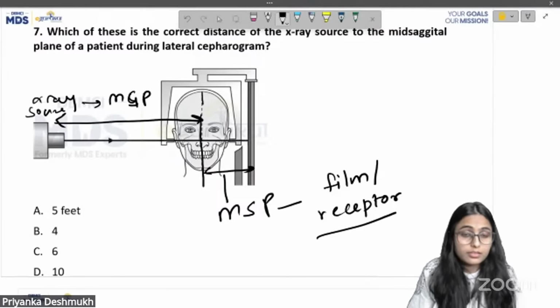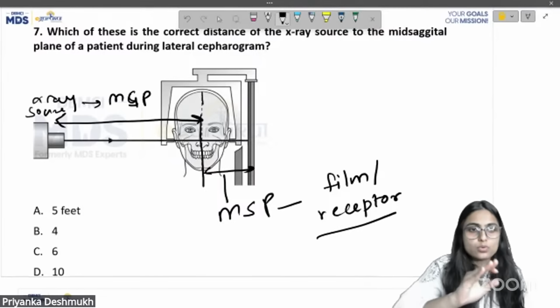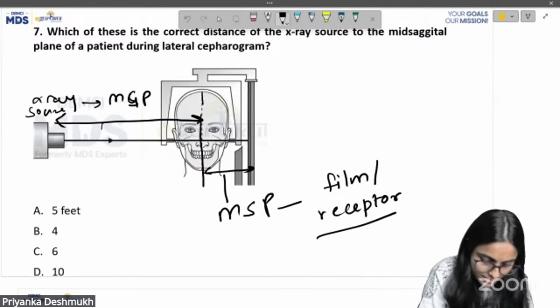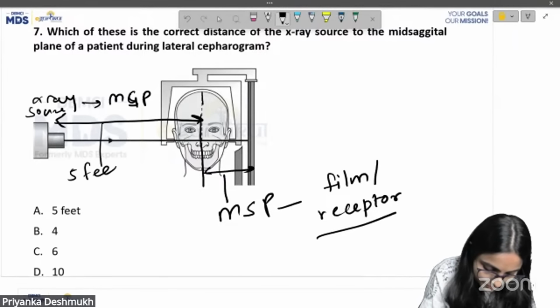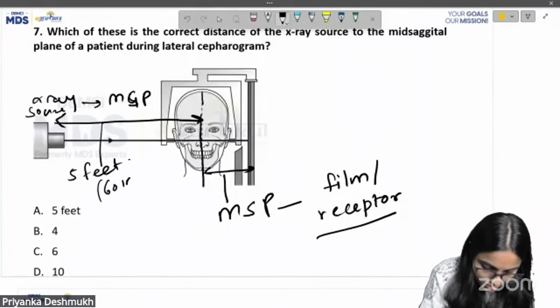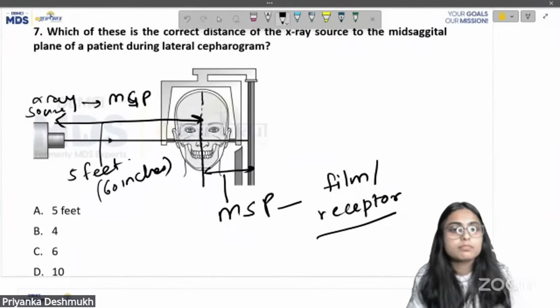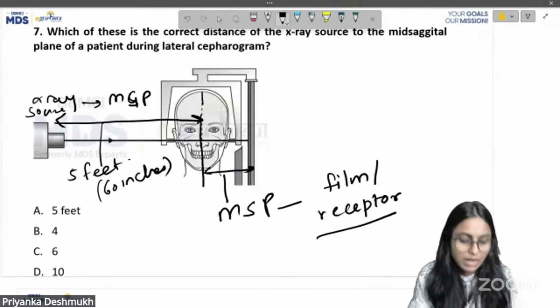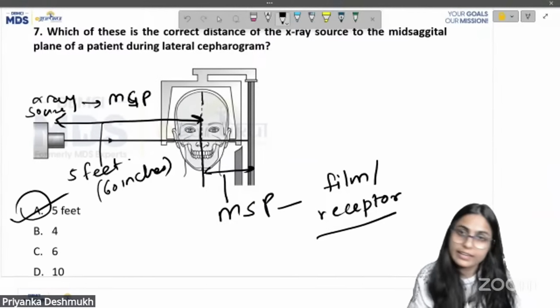The distance between the X-ray source and the mid-sagittal plane is 5 feet, that is 60 inches. So the people who have marked 5 feet are correct. Option A is correct.